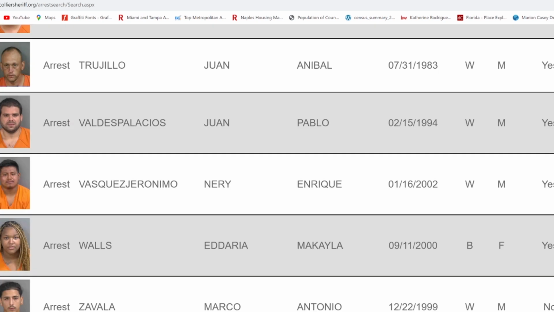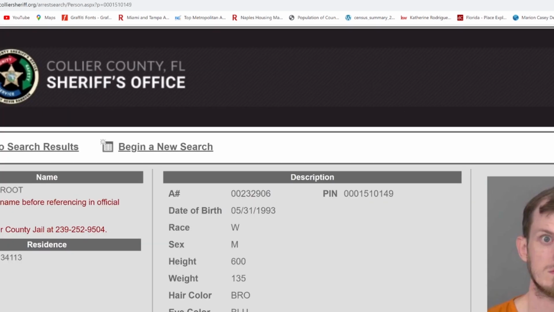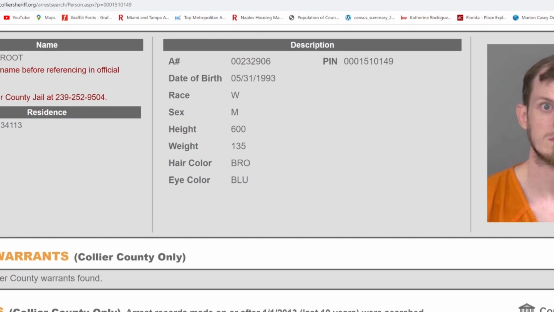Okay, that's 3 in a row. Let's see if we can find another one. This guy looks like he was shocked. Like, he couldn't believe he got arrested. He was like, I'm getting arrested. Look at his face. He's like, I can't believe I'm getting arrested. These folks are really coming after me like that. Let's see what he did. I don't even know what he did.